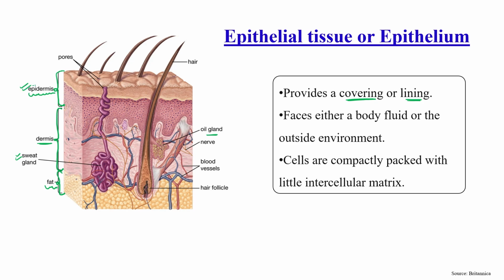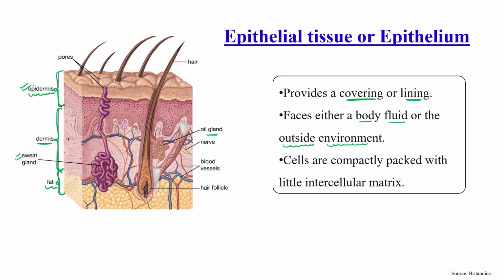This epidermis. It provides the covering, or lining, or outer covering of an organ or any individual, and it faces either a body fluid or the outside environment.